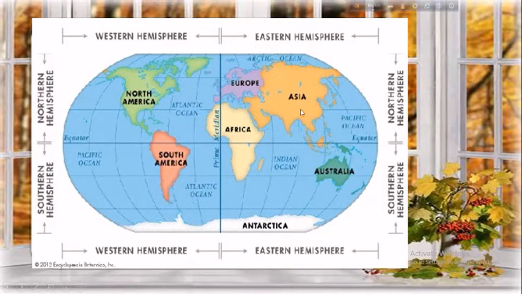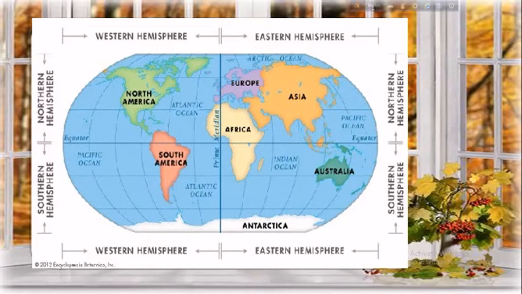So follow here the equator, here the Asia continent in the northern hemisphere, eastern part, and here is the position of our country. And here we have to come to know that there are 7 continents in the world. What are those? Asia, Europe, Africa, North America, South America, Australia and Antarctica. And these are the continents.